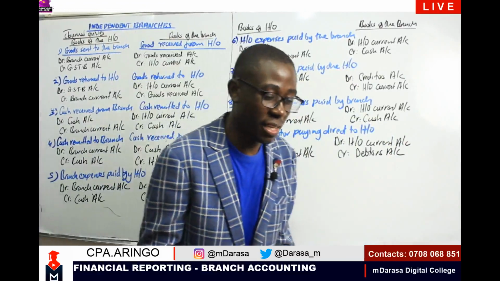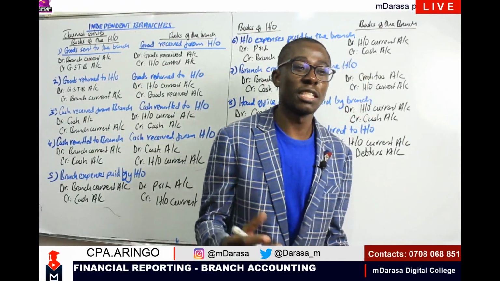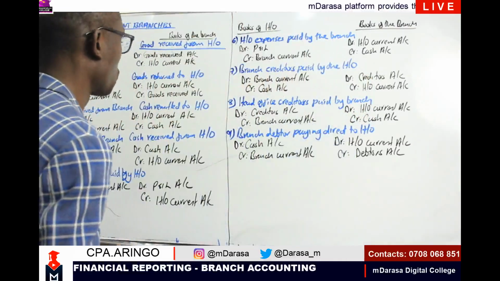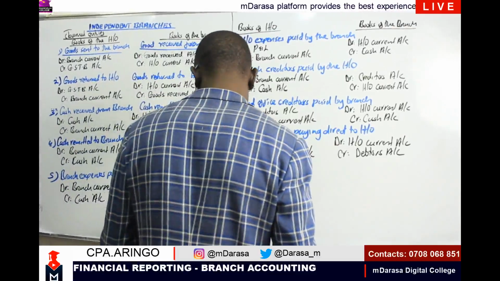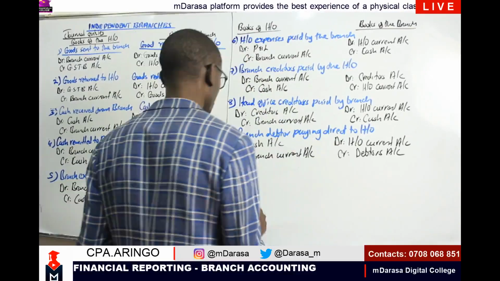What is happening in the head office will be the opposite of what is happening in the branch. So the moment you grasp these entries, you'll find that it will be very easy and also swift for us. Then talk about number 10, entry to consider. Number 10, head office debtor paying direct to branch.